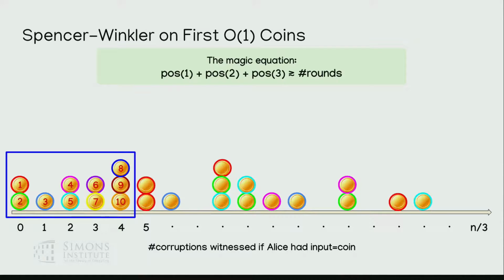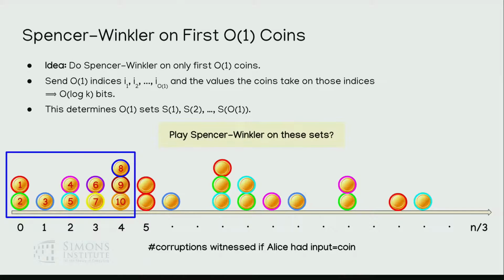Okay. So again, this is the magic equation. The sets are defined by the indices I1 up to I(1), and also the values that Bob is going to tell Alice that the first 10 coins take on. Sometimes these indices will be spread. If 2 coins take the same values on those indices, then they'll be in the same set.